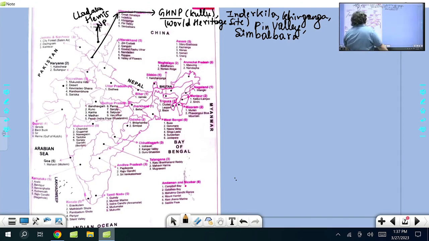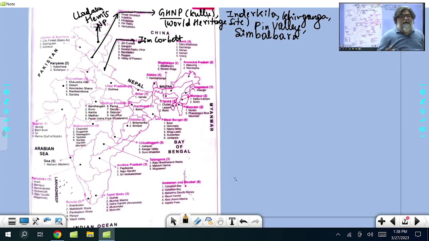Now I'm coming to Uttarakhand. This is Uttarakhand, and it has the following names. One name you are already aware of, Jim Corbett National Park, Ramnagar, known for tiger. Jim Corbett National Park is one of the first tiger reserves in India under Project Tiger.